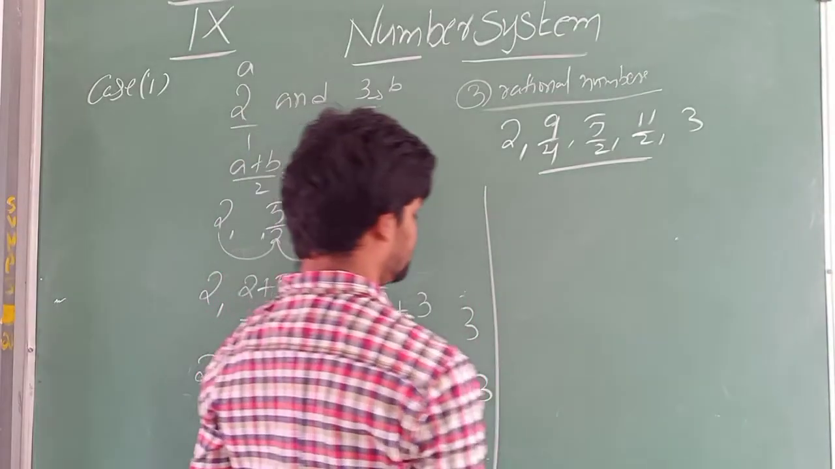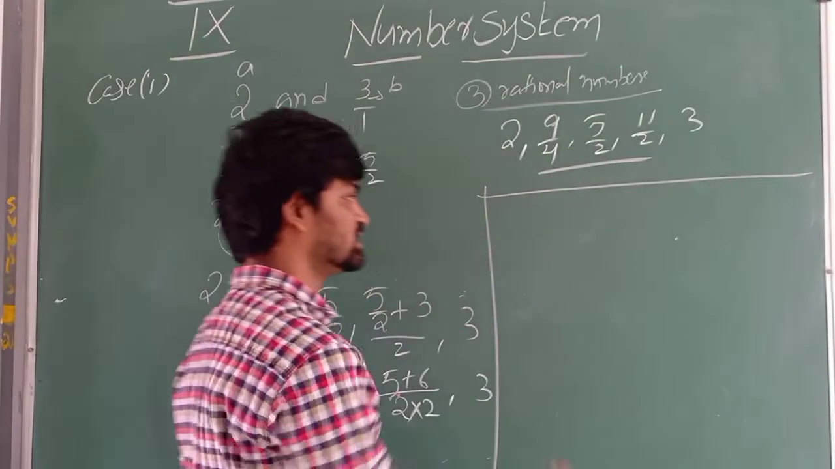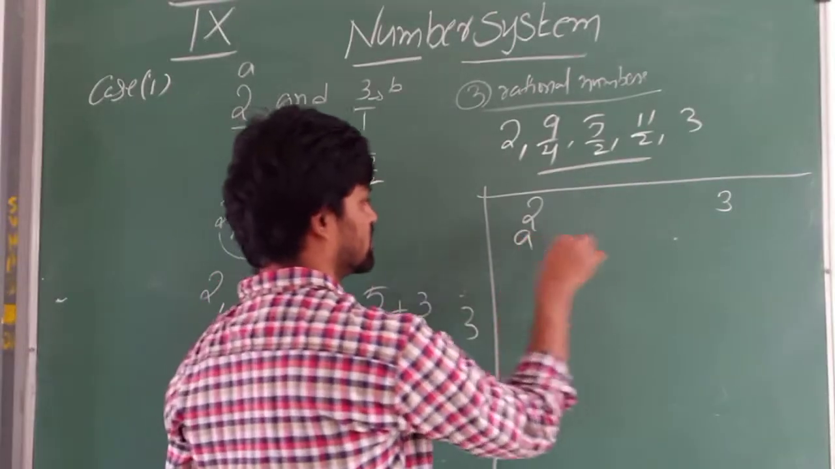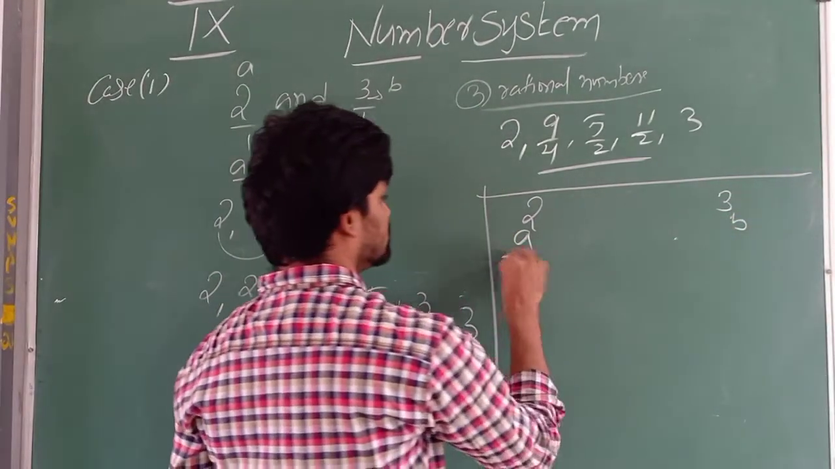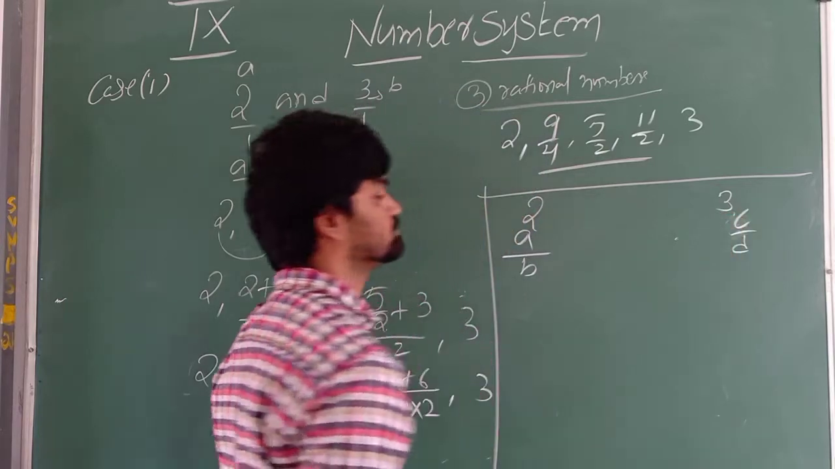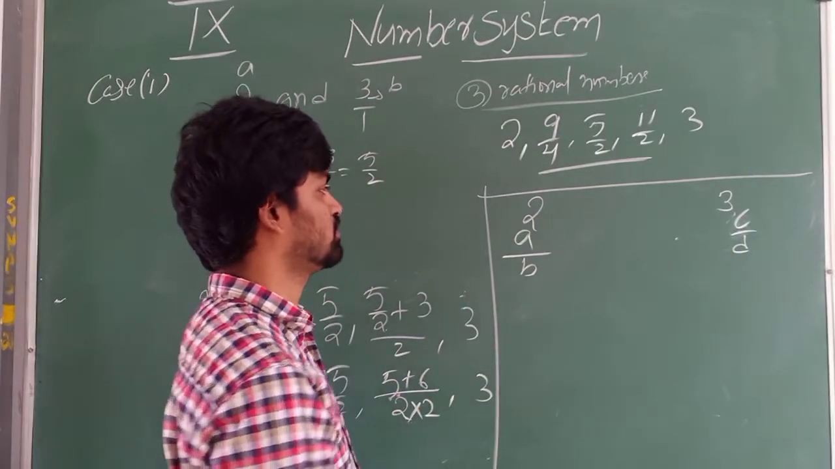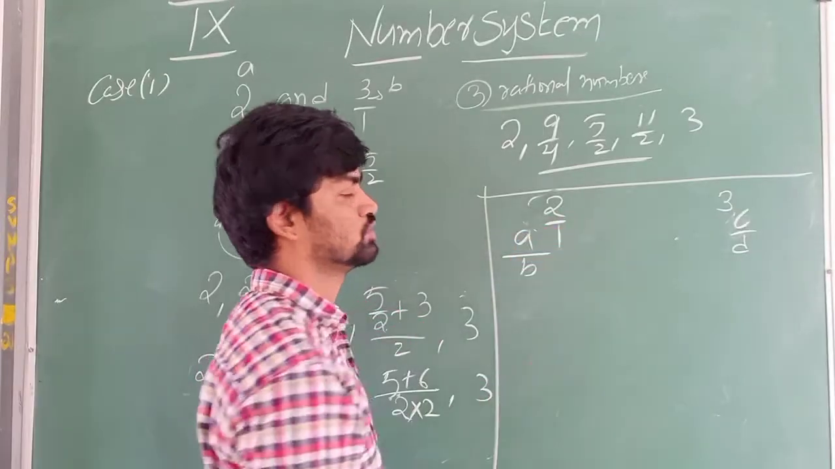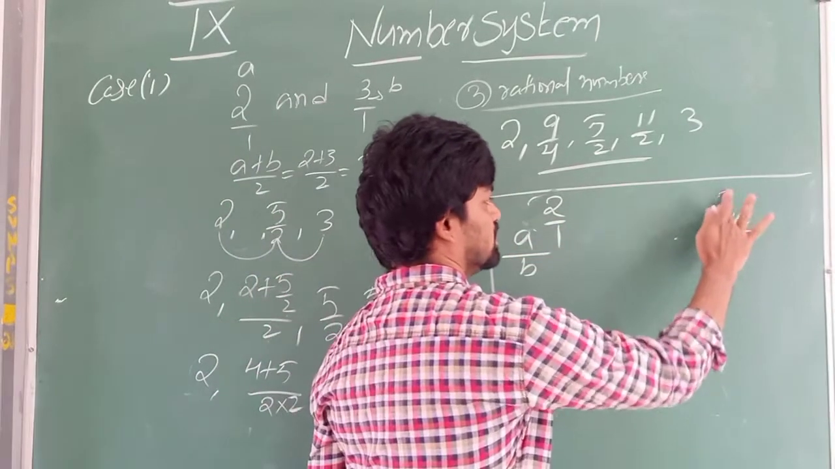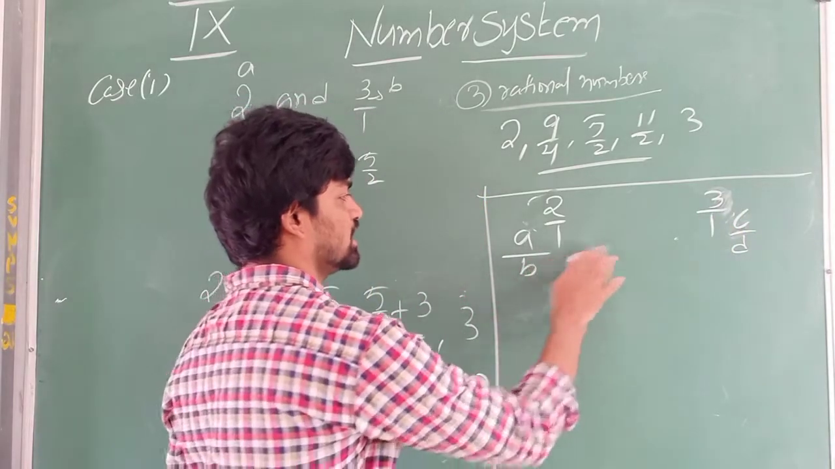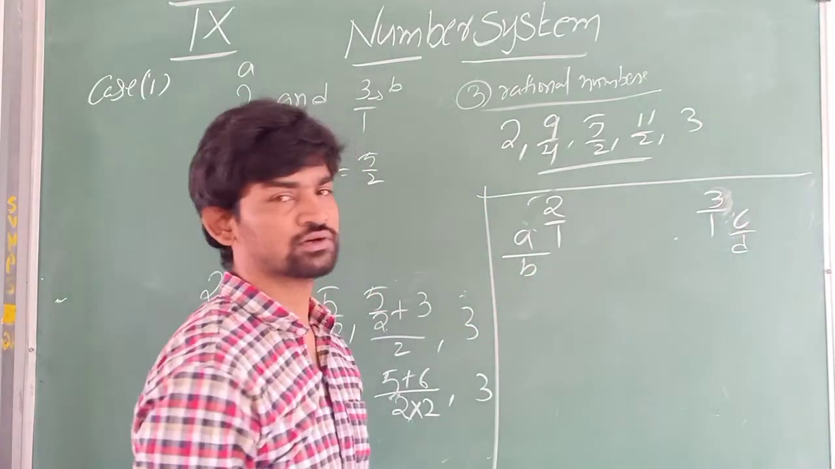One more method I will say, which is little easier. So 2 and 3 I am having. This I will take as A by B, and this you can take as C by D. But 2 is not in the form of A by B, then write 2 by 1. So 3 can be written as 3 by 1. Now in this case, add numerator to numerator, denominator to denominator.